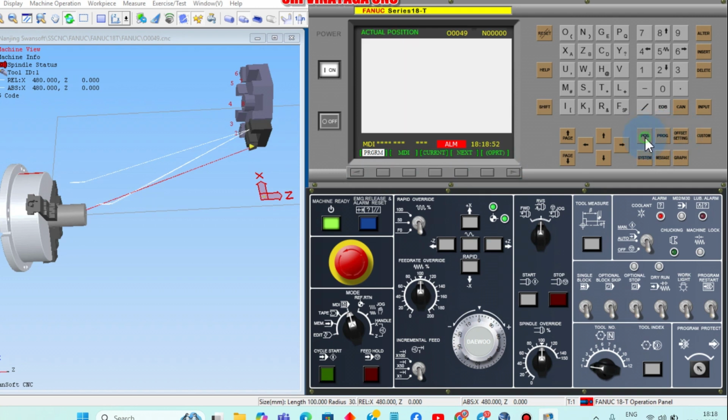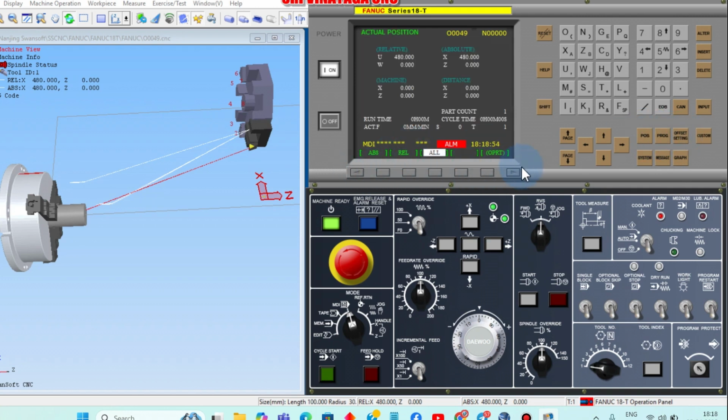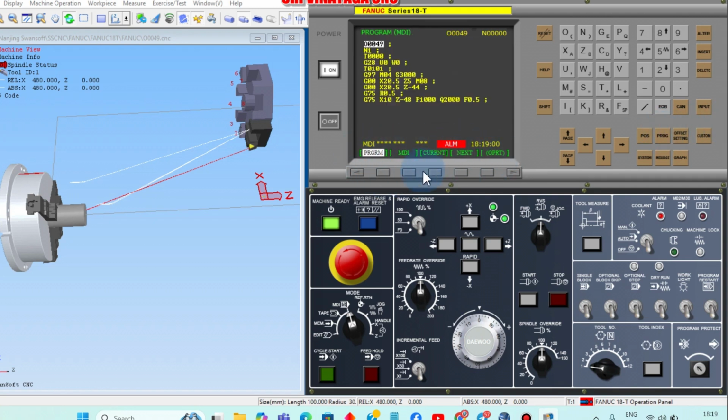Suppose you press position, now we can see the position as per this, the soft key values are changing. Next, program, here the values change. Go to MDI: press the mode selector to MDI and then press program. Here MDI. Now M03, S1000.